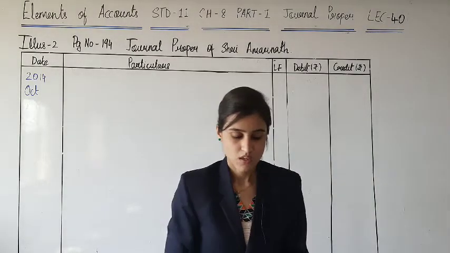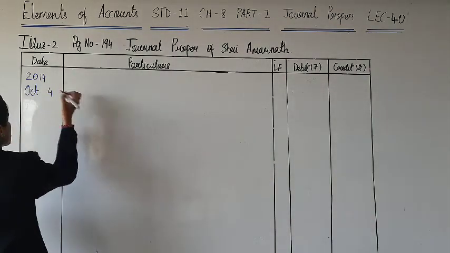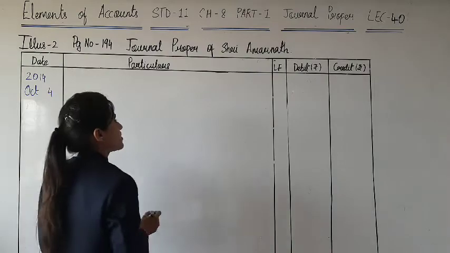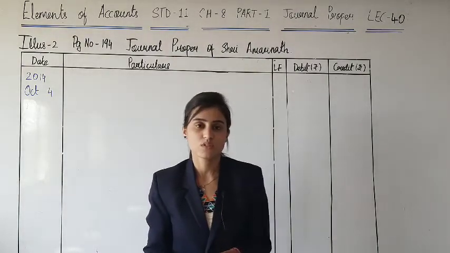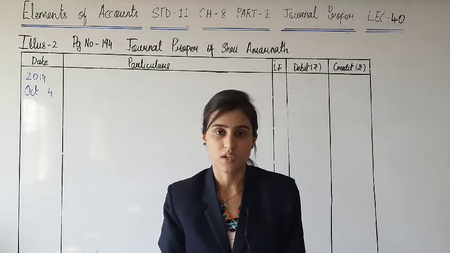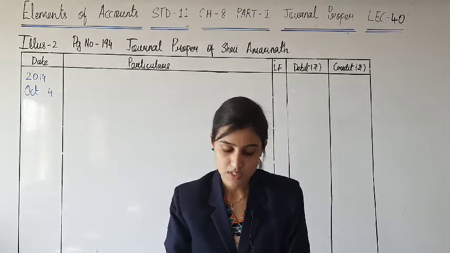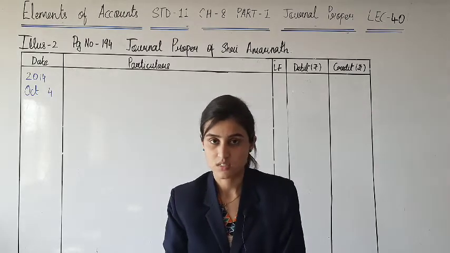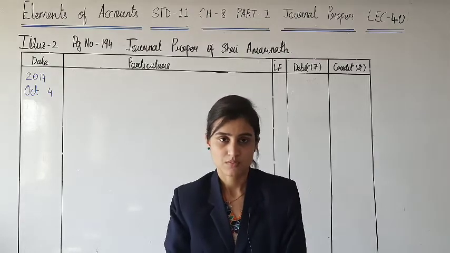On 4th of October, bill is dishonored. Whenever the bill is dishonored, the thing explained to you is that you are supposed to give the reverse effect. So first of all, when Priyanka accepted the bill, what was the journal entry? Bills receivable account debit to Priyanka account.